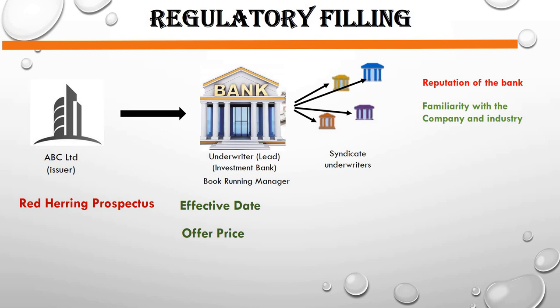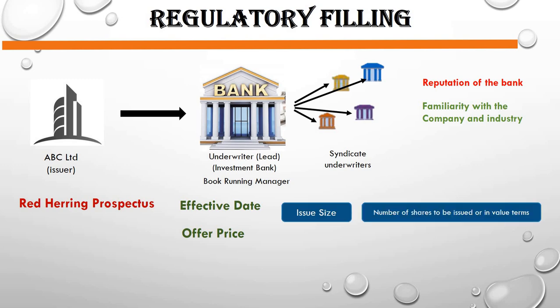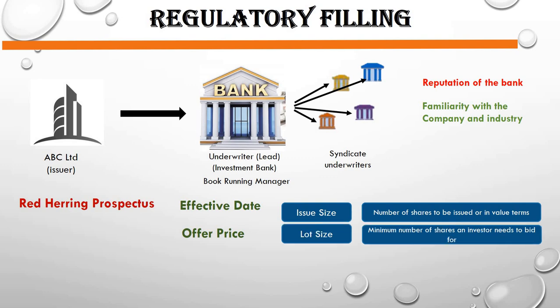Now let's talk about various terms that will be used in your red herring prospectus. So first is your issue size. Issue size means the company will be declaring how many shares will be issued, that means in volume as well as in value terms. Second will be your lot size. Lot size means the minimum number of shares an investor needs to bid for.